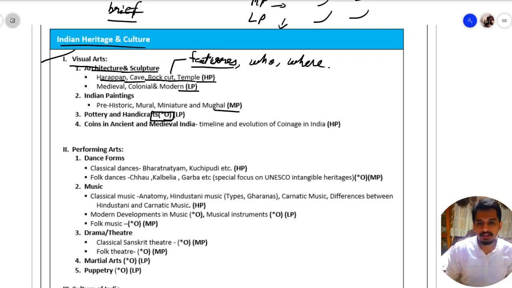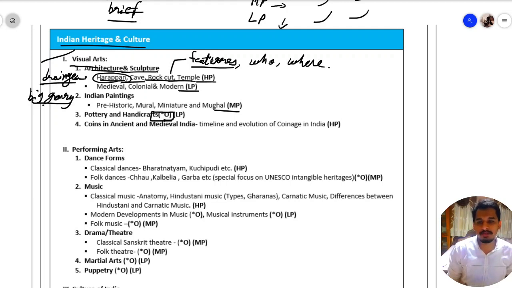See, in features, what are the features of Harappan architecture? One of the features is that it is laid out at 90 degrees. All the roads are perpendicular to each other. Another feature is that there is drainage present. Another feature is that there is a big greenery. So these are some of the features.